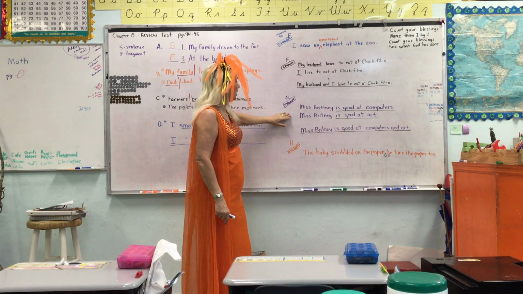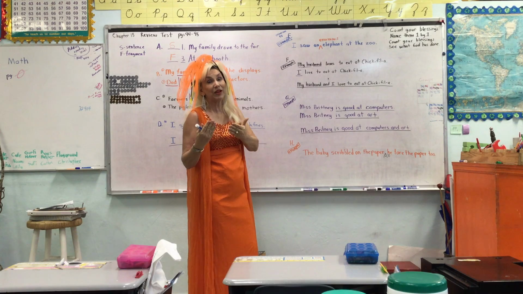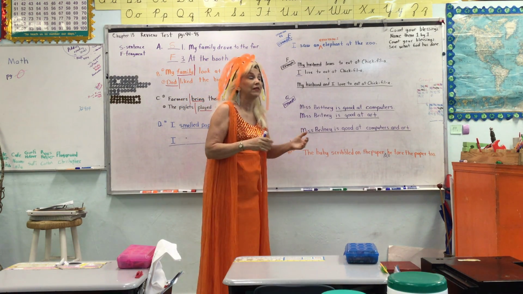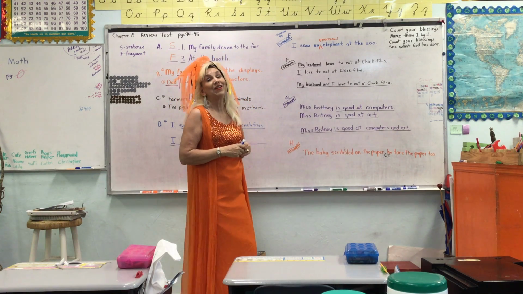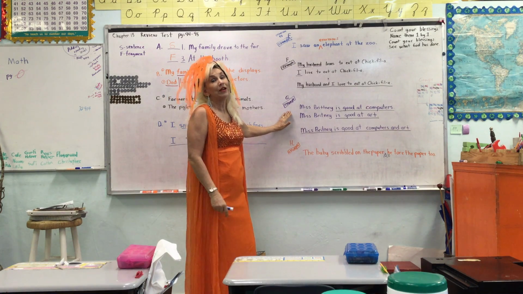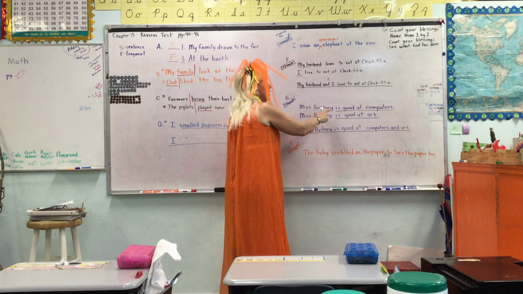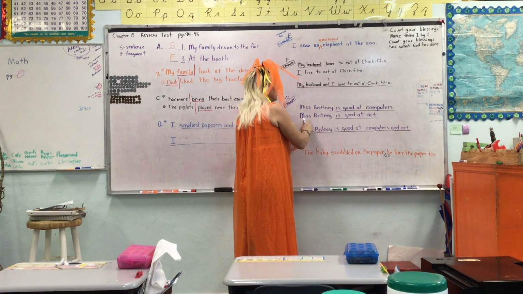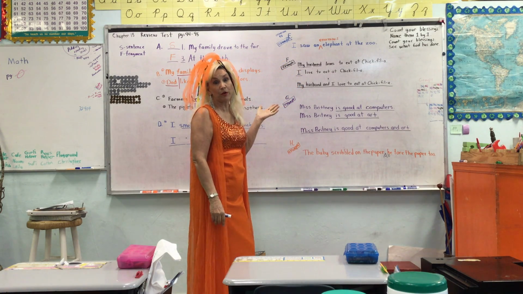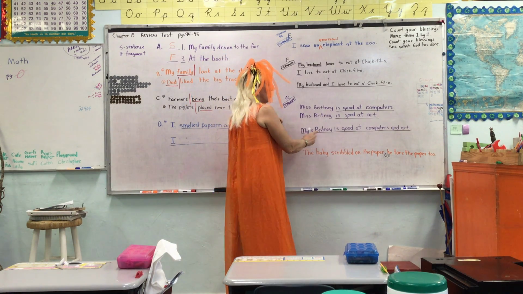Now let's look at G. G is very similar, except instead of joining the subjects, we're going to be joining the verb or the action part of the predicate. That's what we're joining together. So I gave another example. This one is not in your book or on your paper, so please do not write this down. Okay, now, Miss Brittany is good at computers. Miss Brittany is good at art, and so is Miss Bailey, but since Miss Brittany is going to be putting this in the computer, I thought I'd put her in. Now, we're going to join it together.